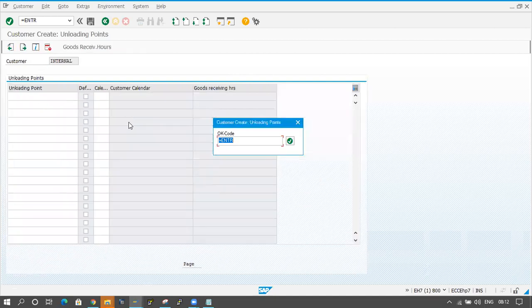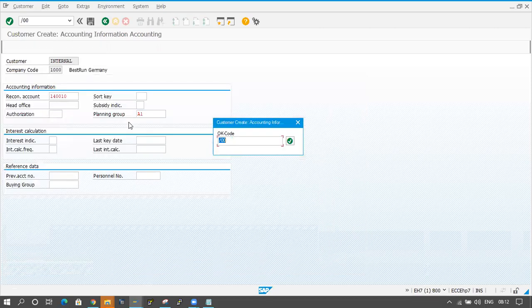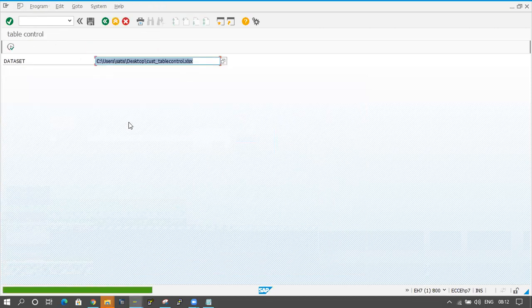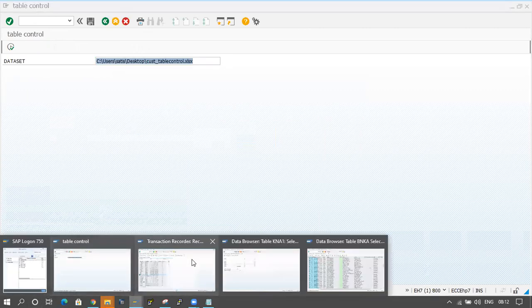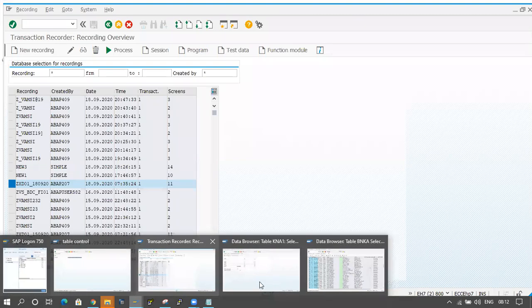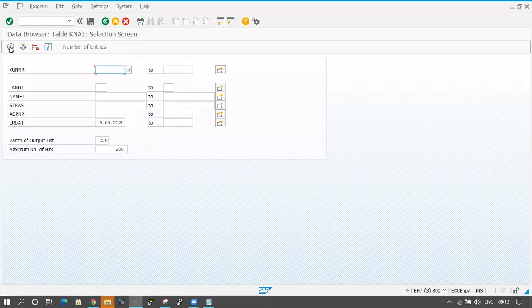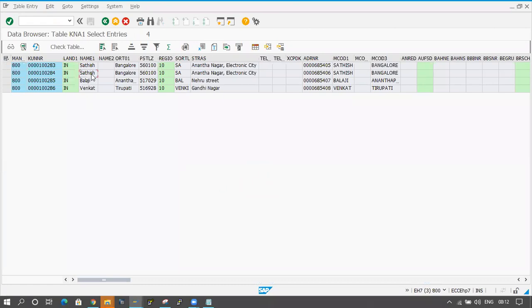Okay, okay. See, one message is coming like this. So if you go to the table, okay, KNA1 table. This is the KNA1 table, and click on execute button. This is different one. And here Balaji and Venkat. Two records are coming here.